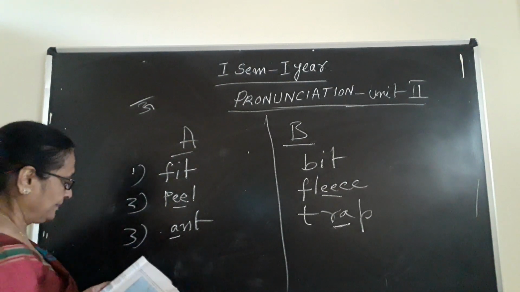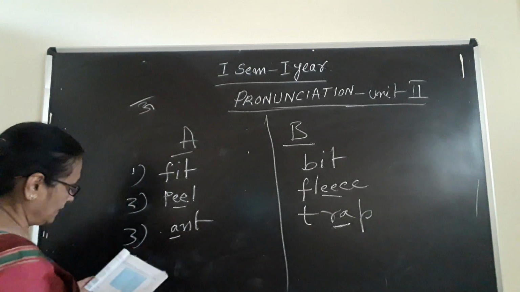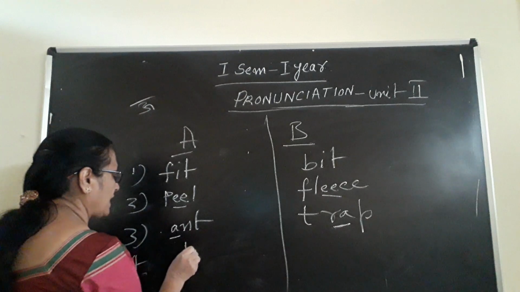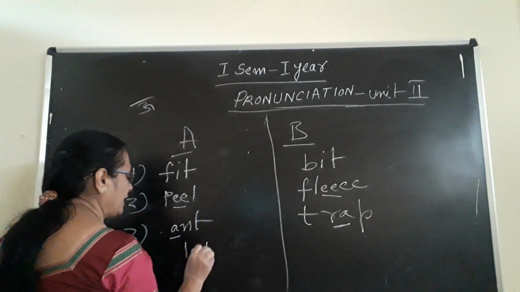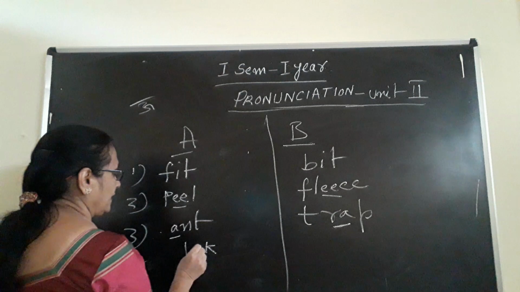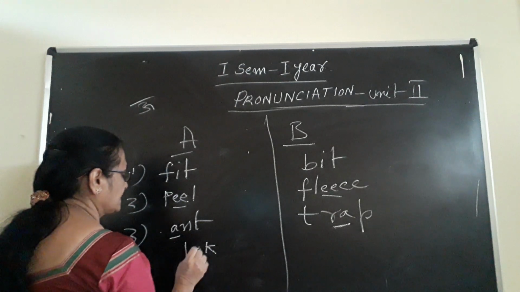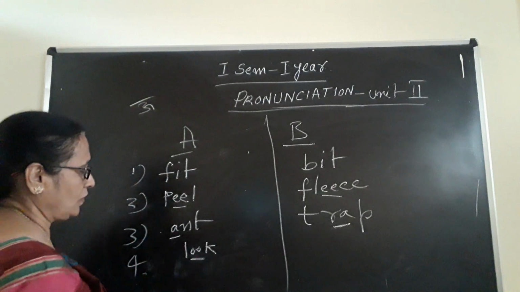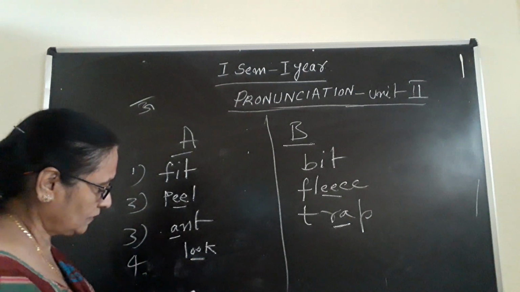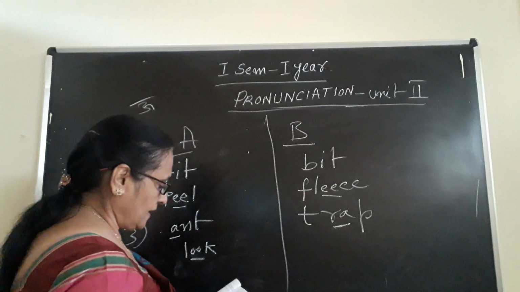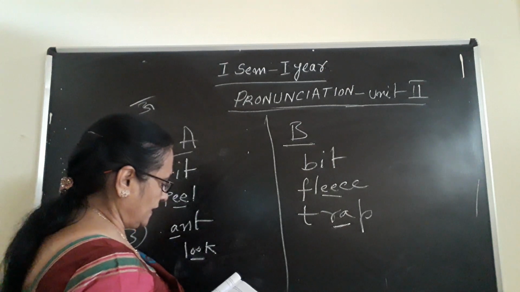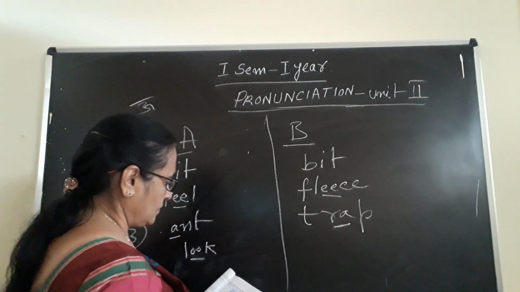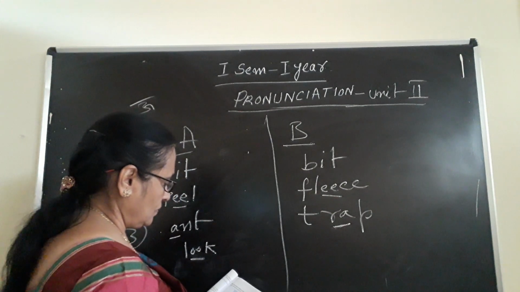Then fourth one, like that, another word. It was look. L-O-O-K. What sound is coming? U sound is coming. So find out in your match the following which word is correct. Which word is matching here for U sound? Look.